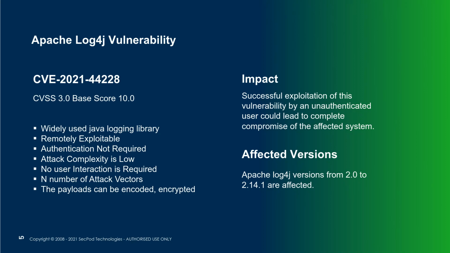And what are the affected versions? The affected versions are Apache Log4j from 2.0 to 2.14.1. All those versions are affected. There are older versions, like the Log4j 1.x series, where JNDI in particular, the vulnerable module, is not present. So those are not considered vulnerable.